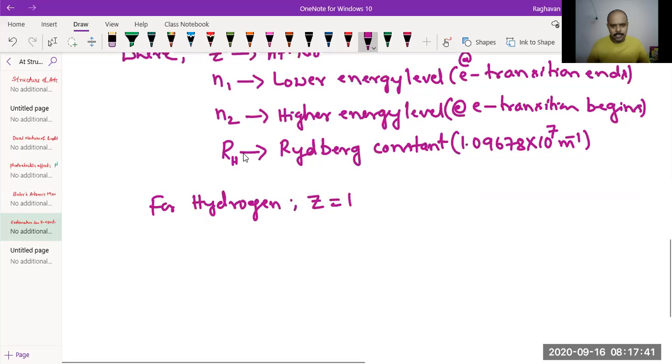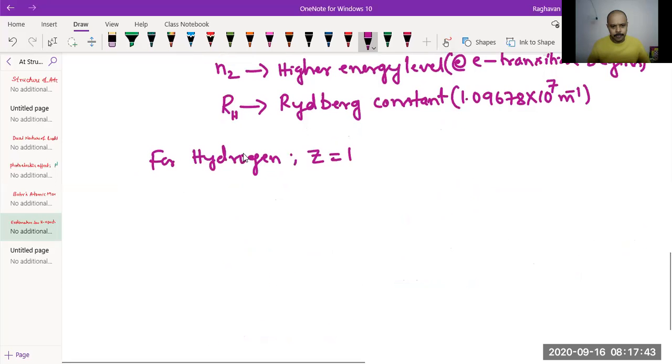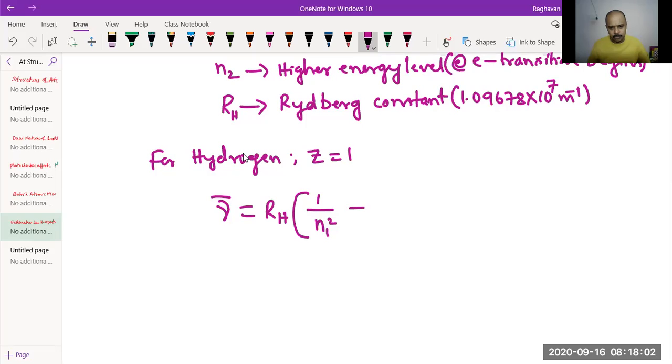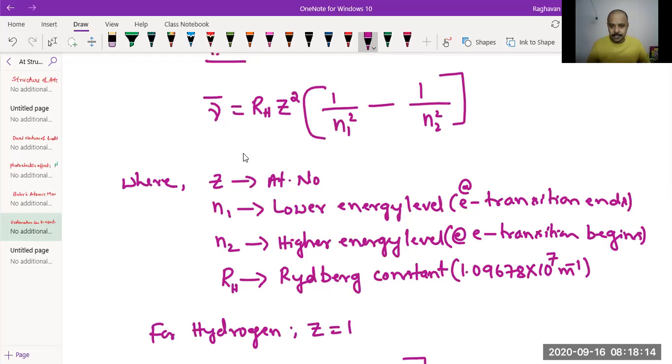For hydrogen, Z is equal to 1. So what would happen? Nu bar is equal to RH into Z becomes 1. So it will simplify to the equation 1 by N1 square minus 1 by N2 square. So this is the Rydberg equation for hydrogen particularly, whereas for hydrogen-like species, you can use this equation.